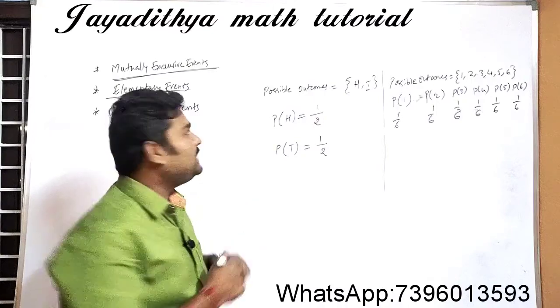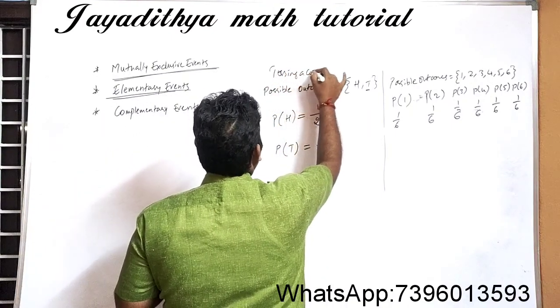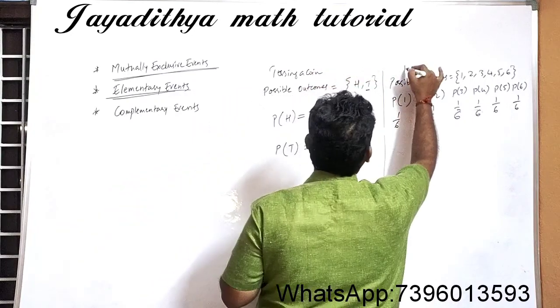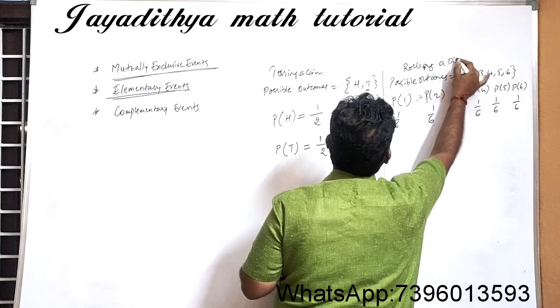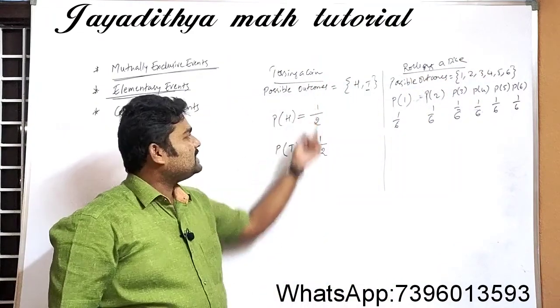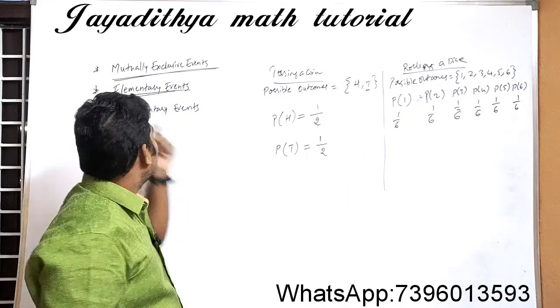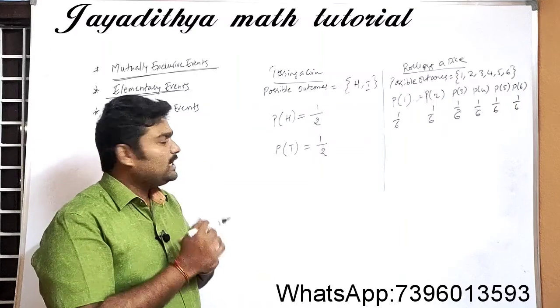So what is the experiment here? Here the experiment is tossing a coin, and here the experiment is rolling a dice. So see here, these two are the experiments and these are the results here. Clear? So we call these events elementary events.